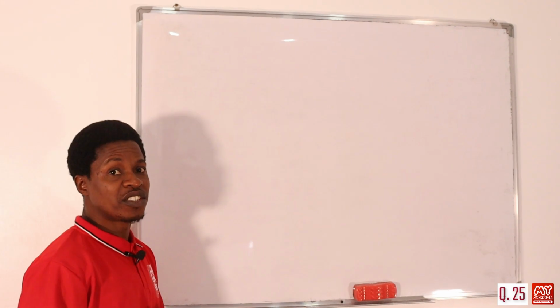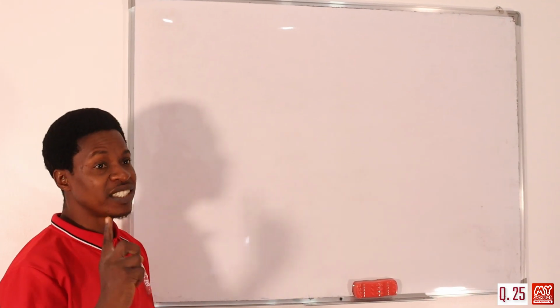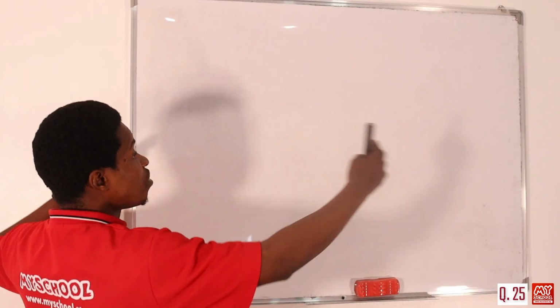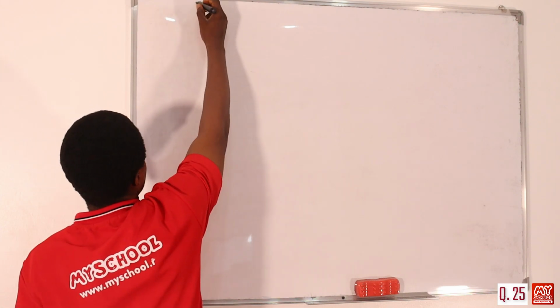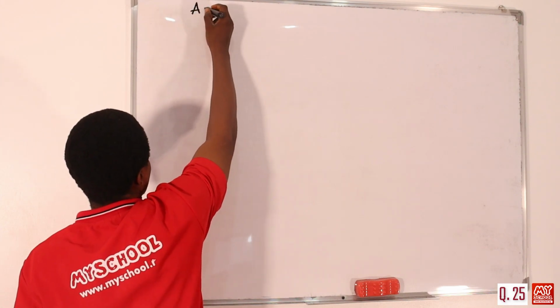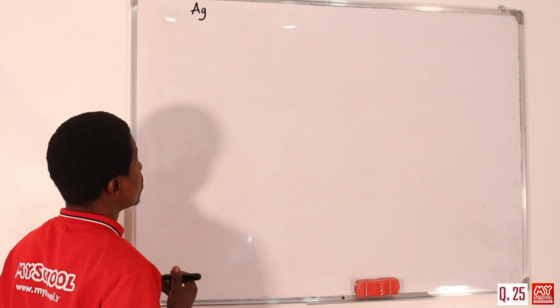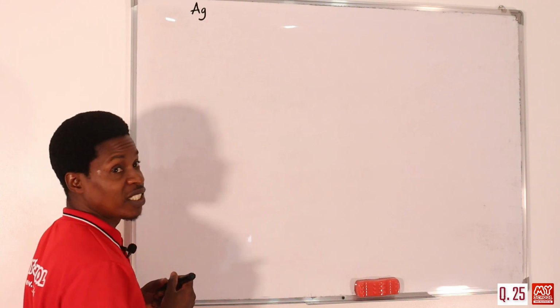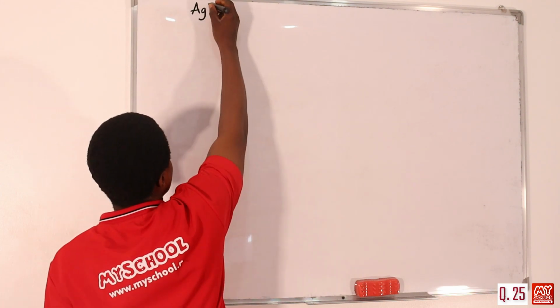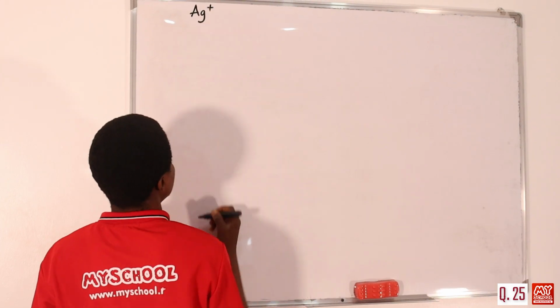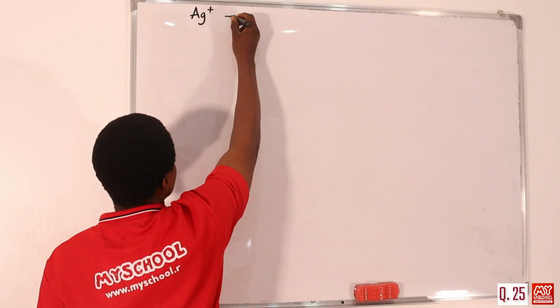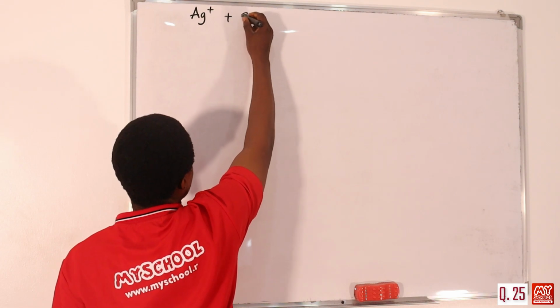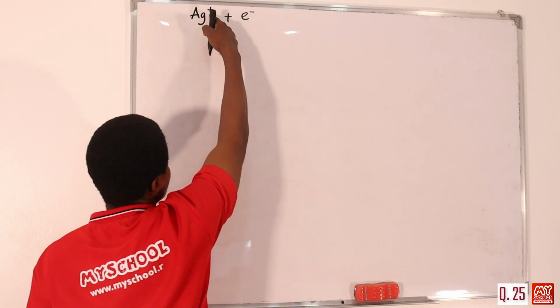Before solving questions on electrolysis, you must be able to write the dissociation equation first. We are talking about the reactivity. We have silver. What is the valency of silver? It's actually +1. That is positive. So this is going to gain 1 electron, because this is +1.